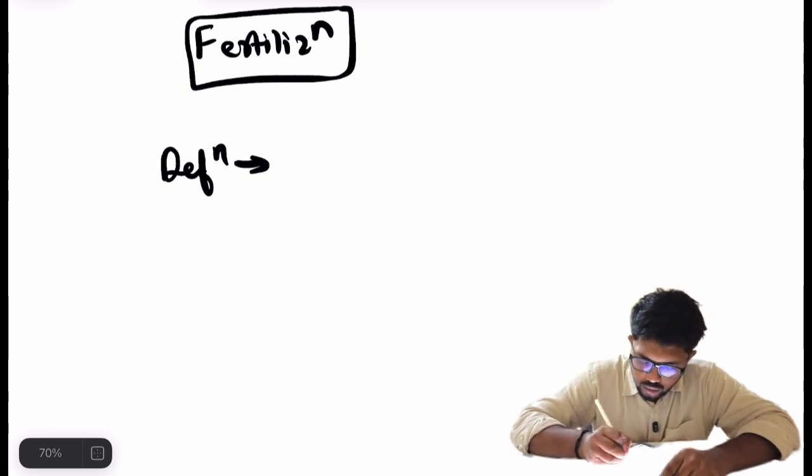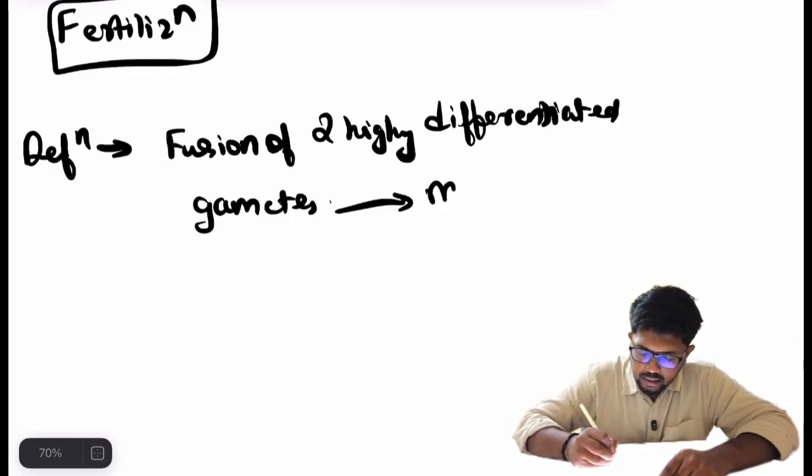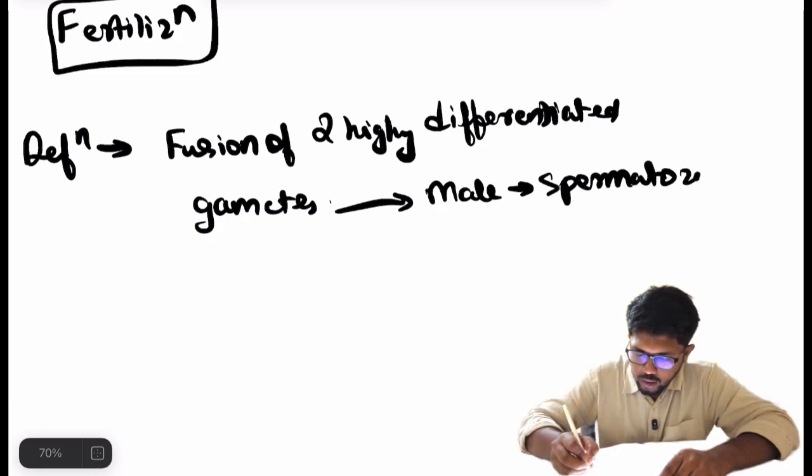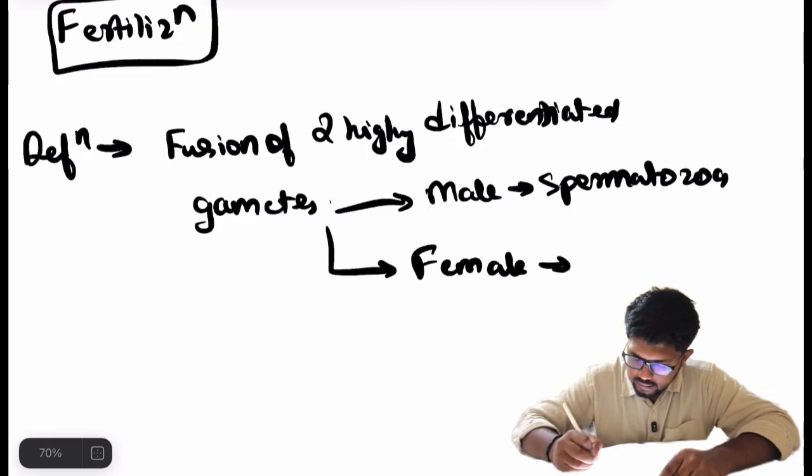So fertilization is the fusion of two highly differentiated gametes. In the male it is the spermatozoa, and in the female it is the secondary oocyte.